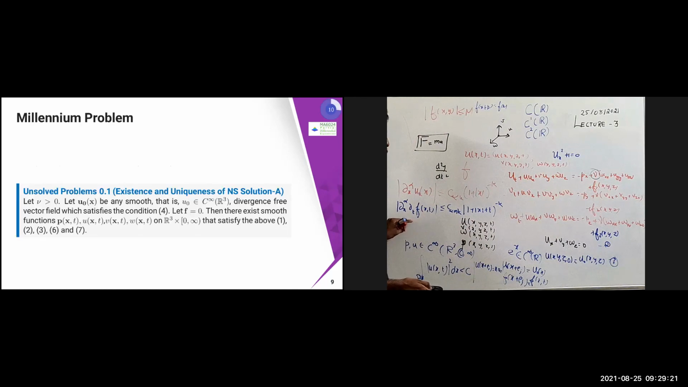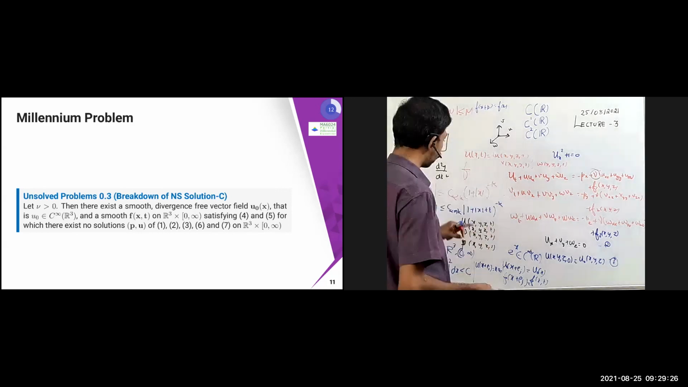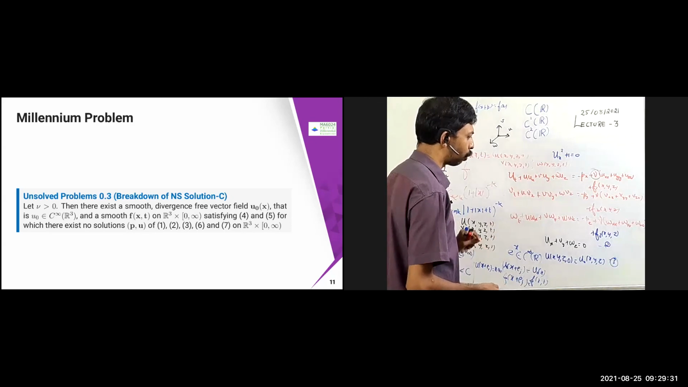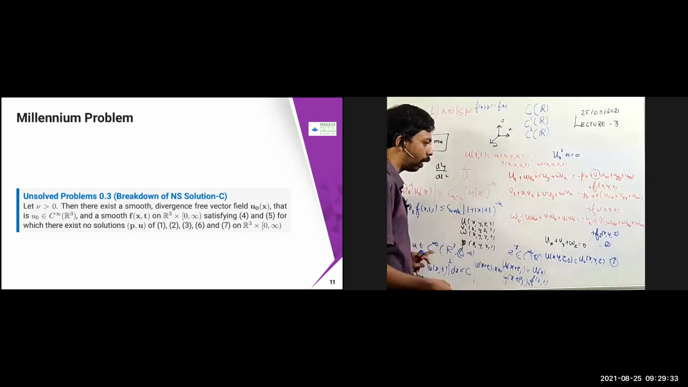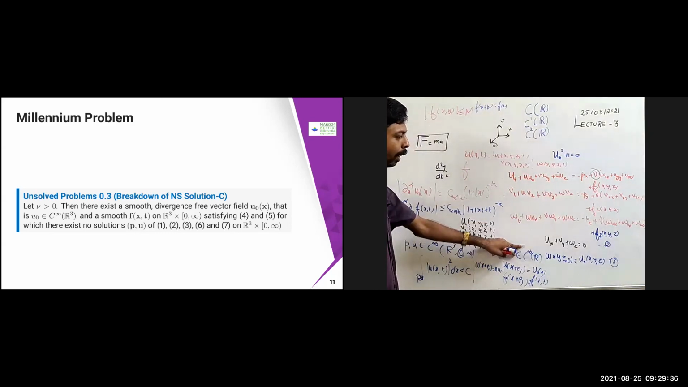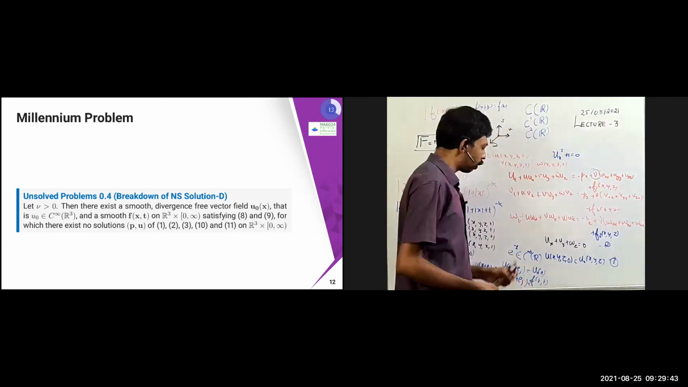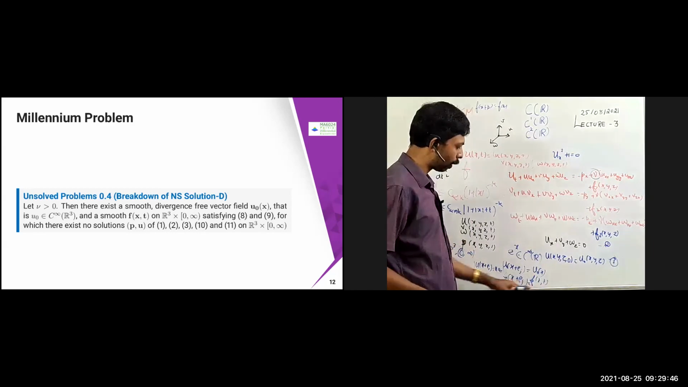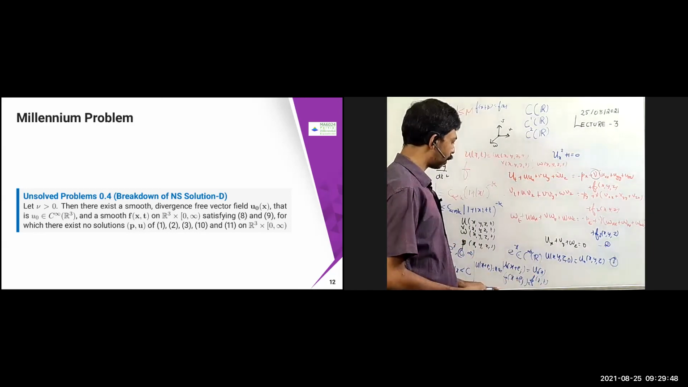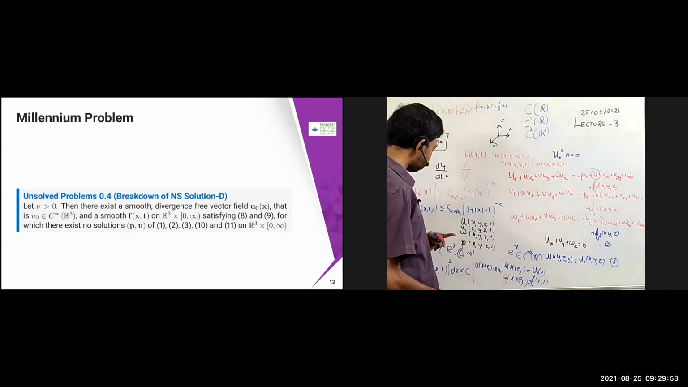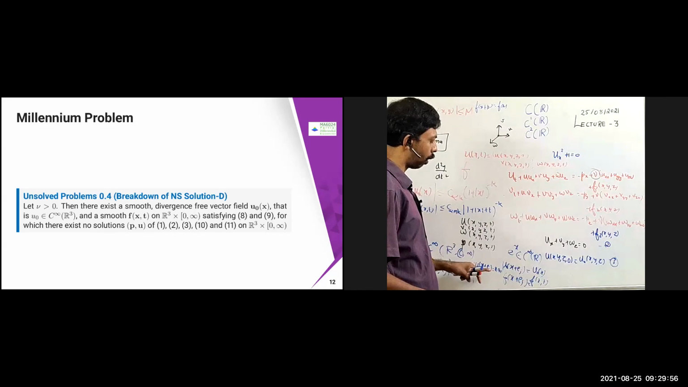Now for the breakdown solution, for f of x comma t I also have to assume some condition. So f is smooth and it satisfies this condition. Then I expect that p and u should satisfy 1, 2, 3, and then 6 and 7. These two should be satisfied. Same thing. Now you can see what is going to happen for D. This condition is satisfied, and apart from that, this would be smooth. Then I expect my f to satisfy this one.